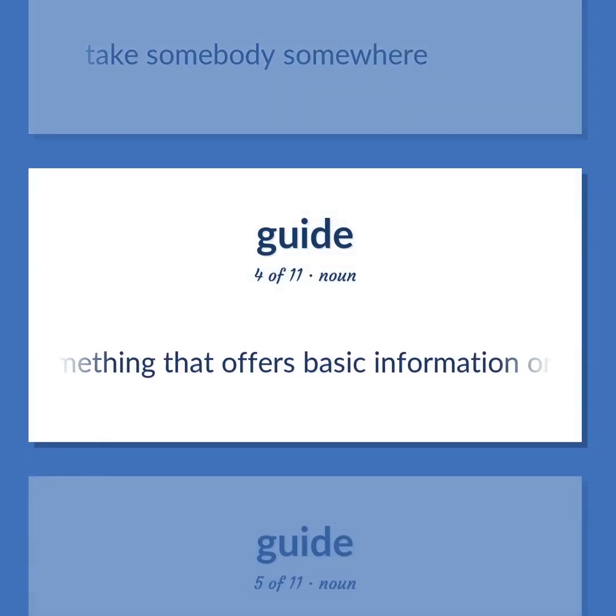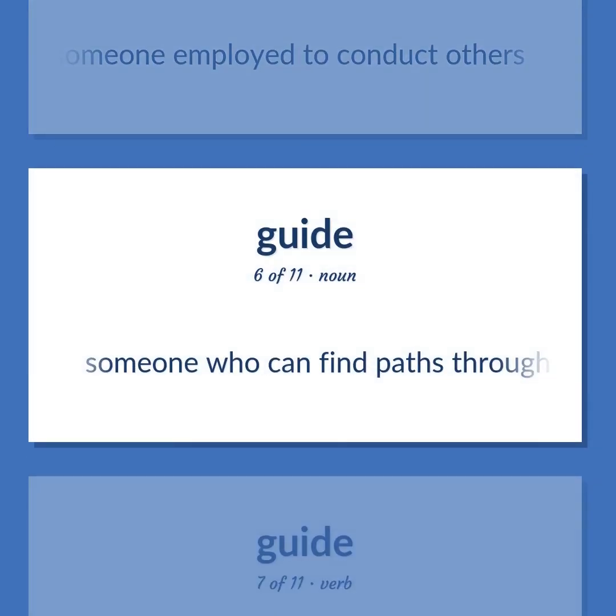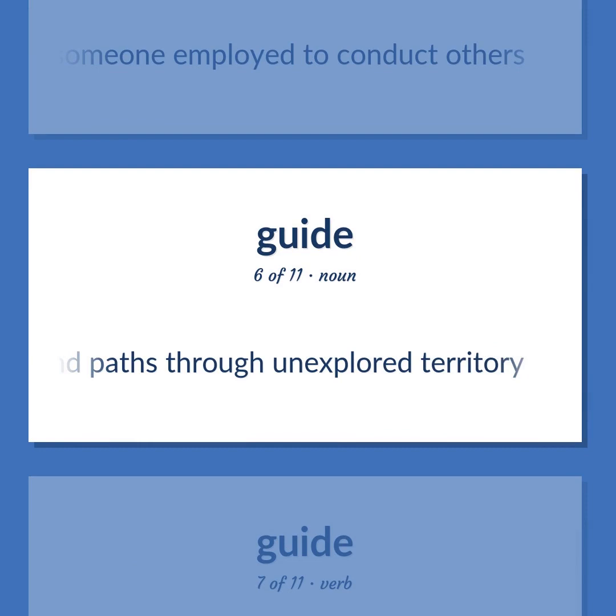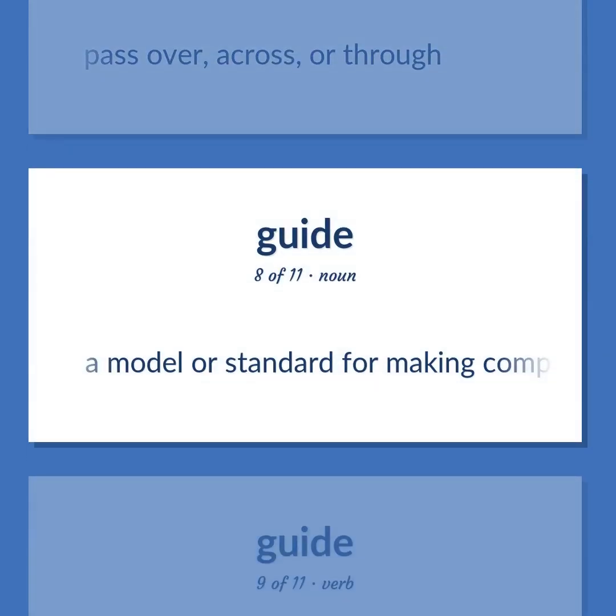Something that offers basic information or instruction. Someone employed to conduct others. Someone who can find paths through unexplored territory. Pass over, across, or through. A model or standard for making comparisons.